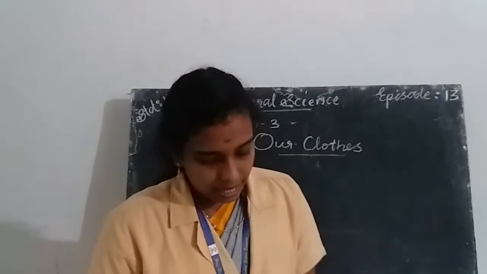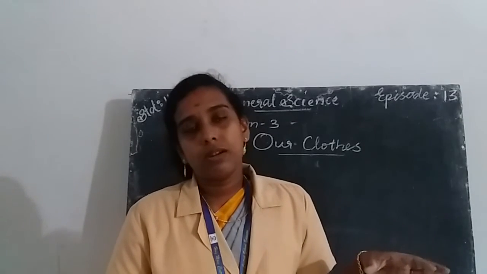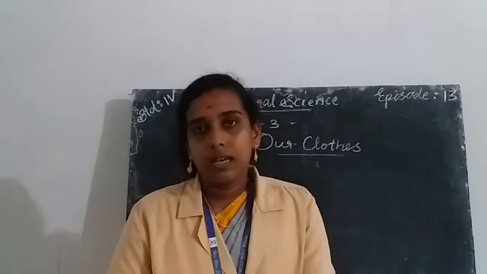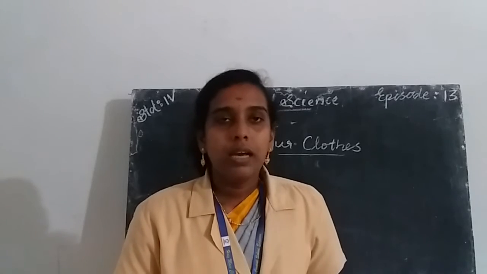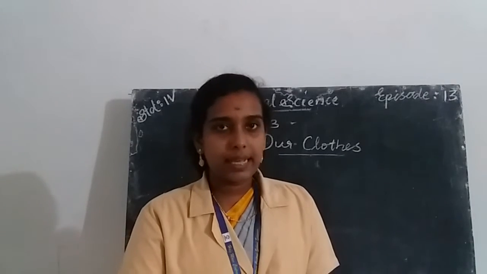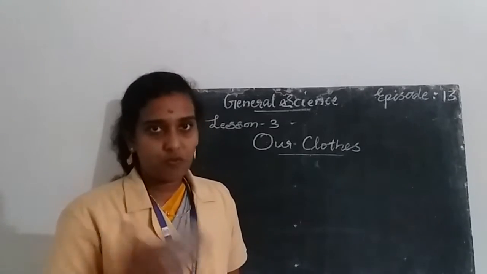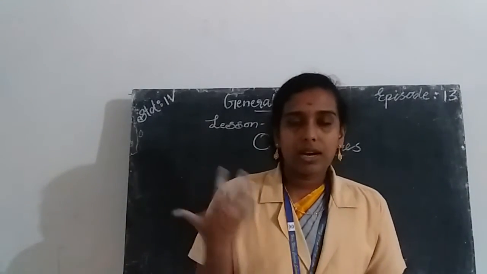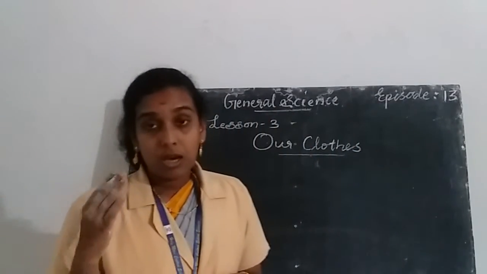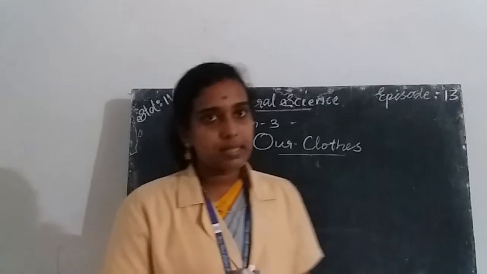Clothes can be made from natural and synthetic fibers, and the clothes made from natural fibers are called cotton cloths. Examples of natural fibers are cotton, silk, wool and linen. Examples of synthetic fibers are nylon, rayon, polyester, etc. It is important to take care of our clothes well. Washing, drying, ironing, storing and dry cleaning are the ways of caring for our clothes. So these are the things we discussed in our third chapter.